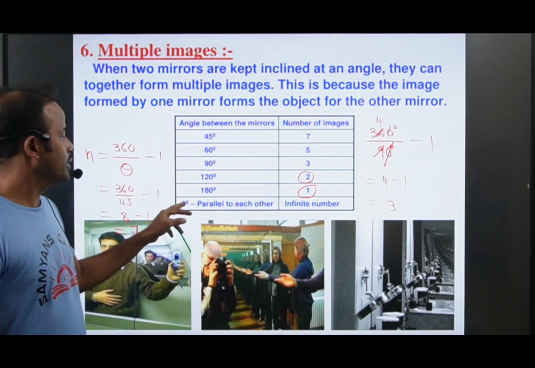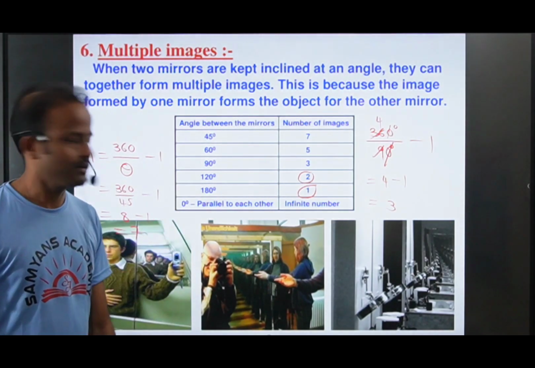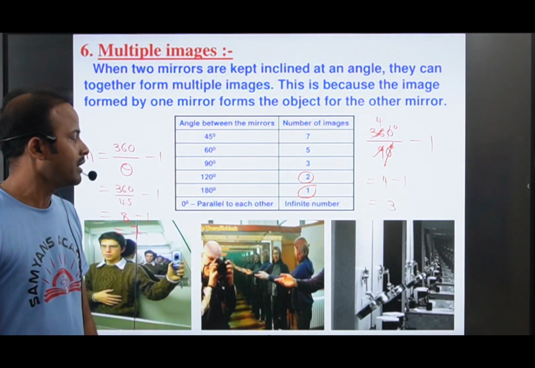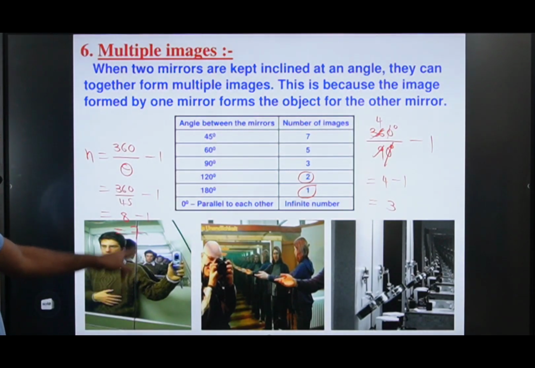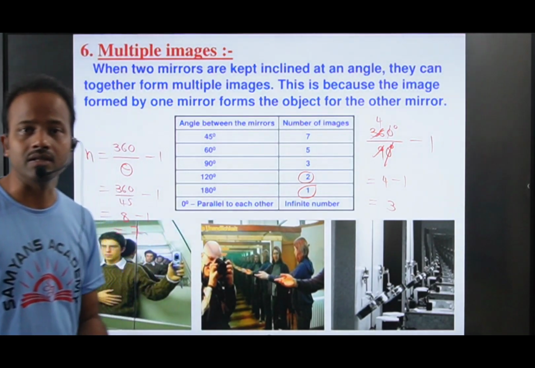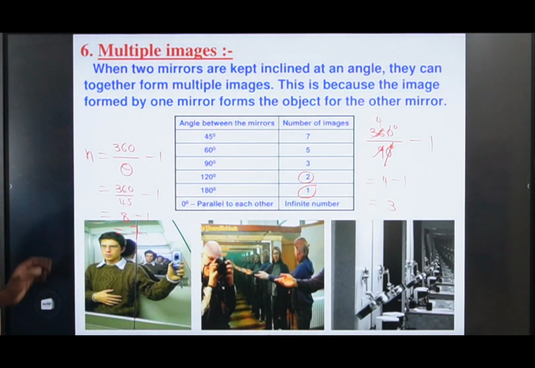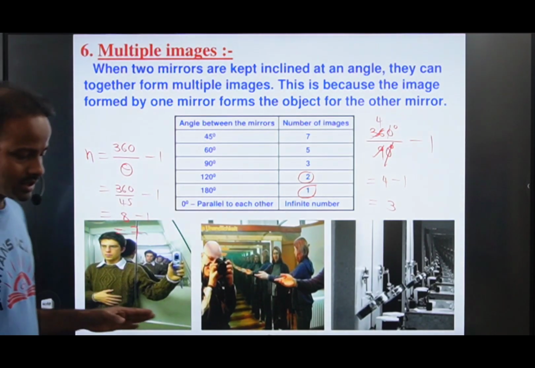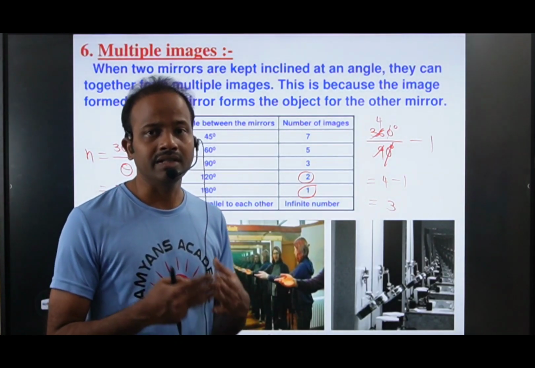Now when you place the mirrors parallel to each other like this, we can see infinite multiple images, right? When two mirrors are kept at some angle, we call that inclined.